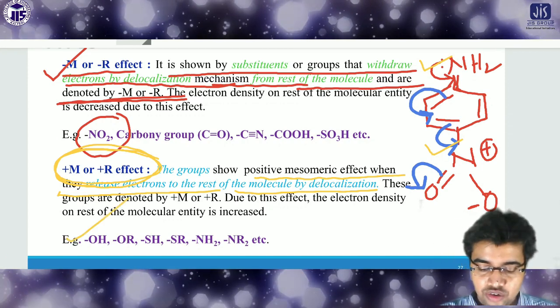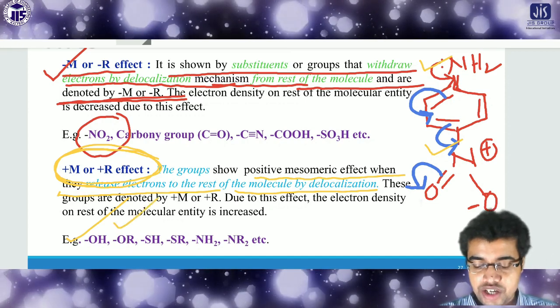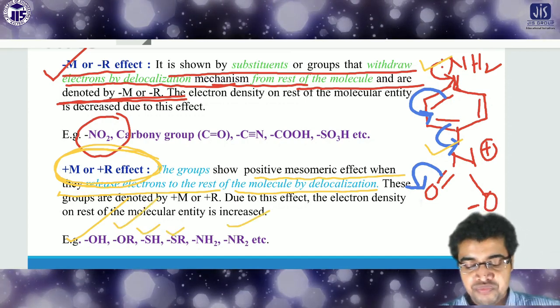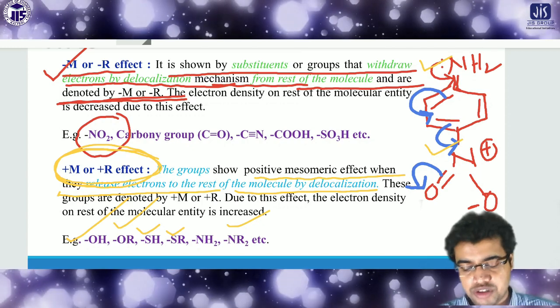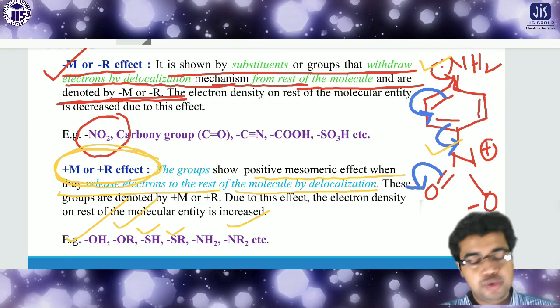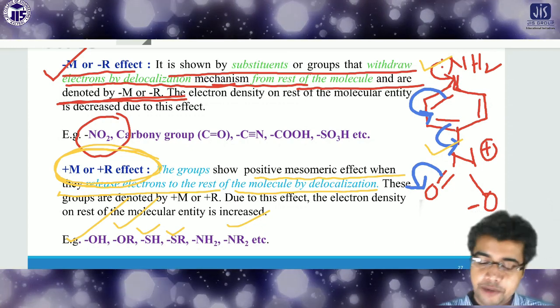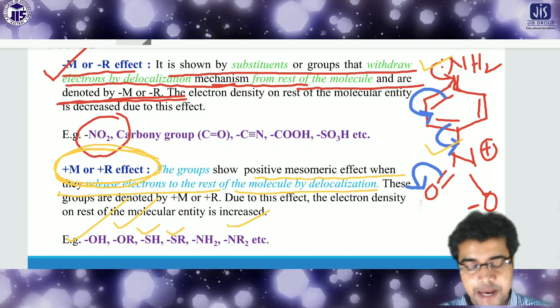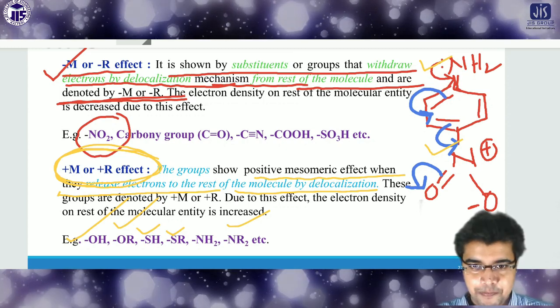There are so many examples: alcohol OH, OR, SH, NHR, NR2 also. These are all the cases. These compounds supply lone pairs or electron density to the molecule by resonance. That's why these compounds have the plus M or plus R effect.